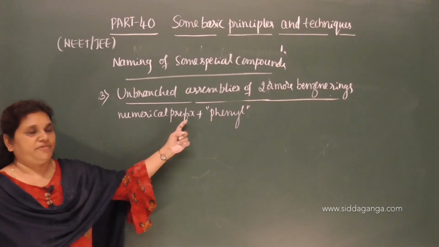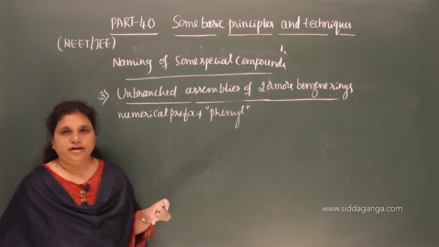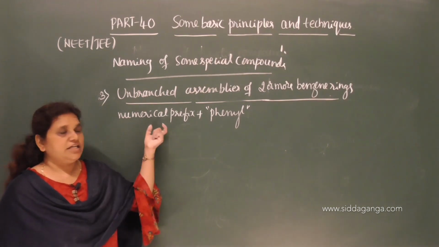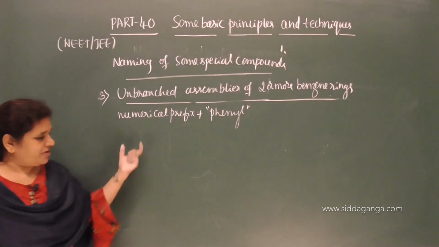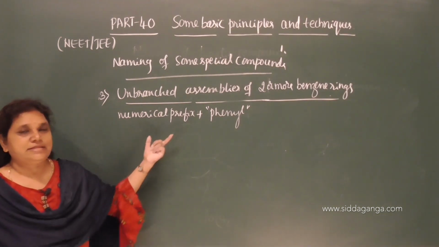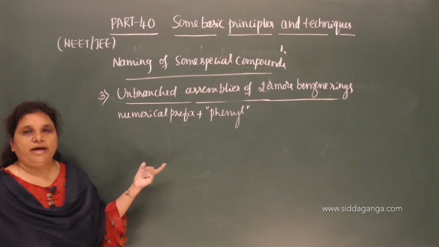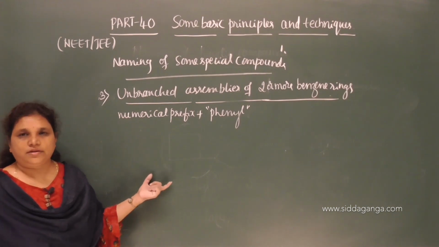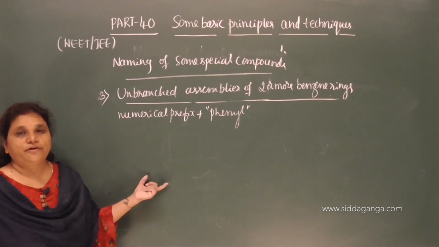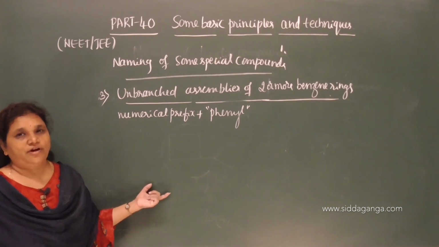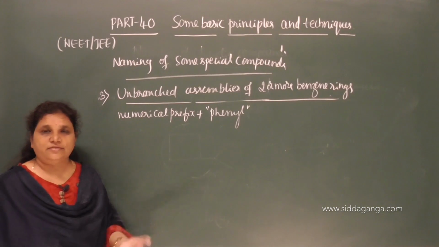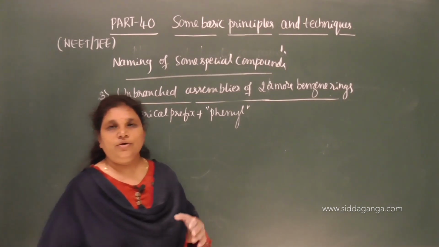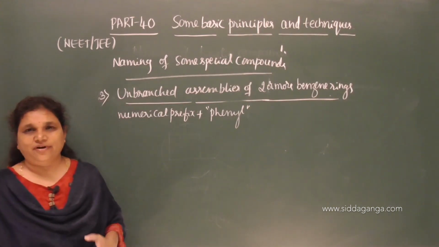The numerical prefix gives the number of benzene rings: bi for 2, ter for 3, quater for 4, quinque for 5, sexi for 6, septi for 7, octi for 8, noni for 9, deci for 10.